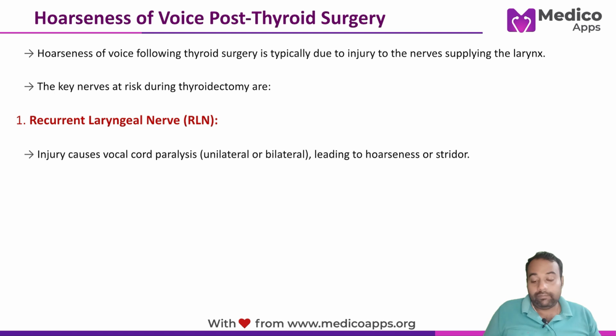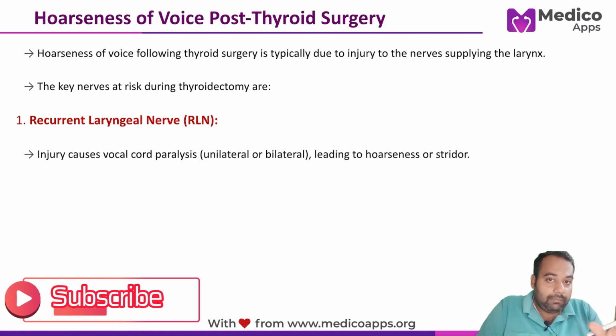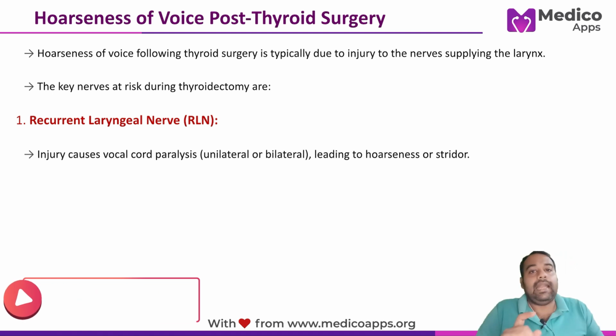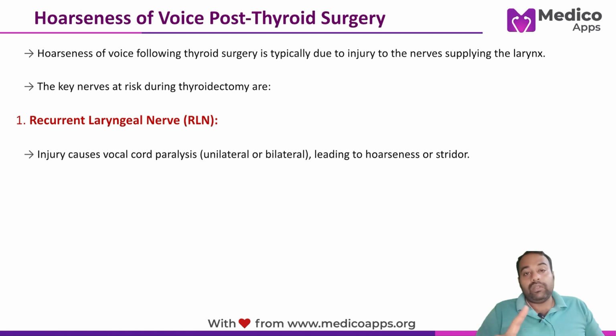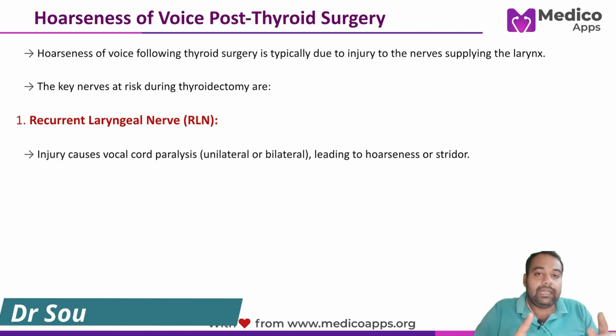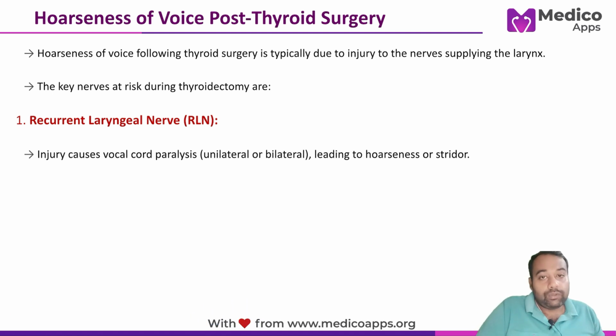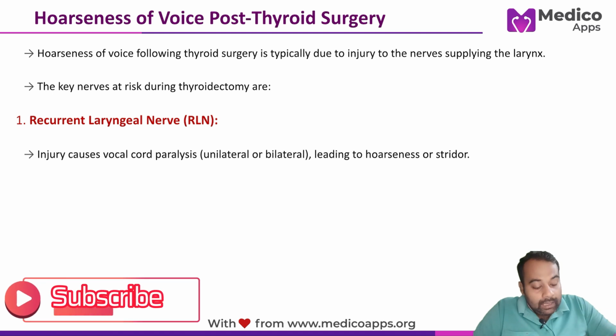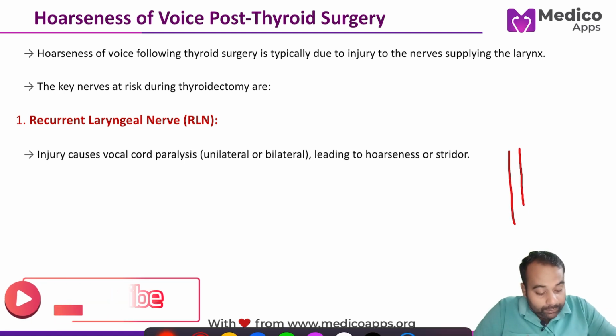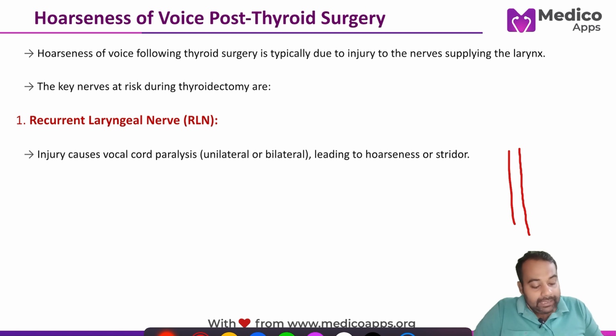While dissecting during thyroidectomy, there are a few important landmarks, and two of them have been asked in these options. Number one is the Bates triangle. This triangle helps us identify where the recurrent laryngeal nerve is, so we can prevent inadvertent injury during dissection. Let's understand its boundaries. The base is formed by the common carotid artery.